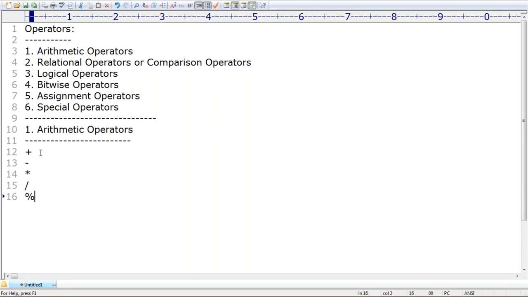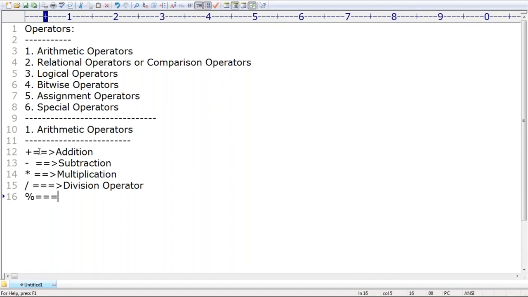From our childhood onwards we know these already. The plus operator is the addition operator, minus is the subtraction operator, the third one is the multiplication operator, the fourth one is the division operator, and the last one is the modulo operator.